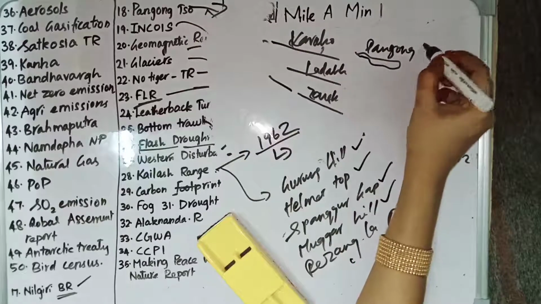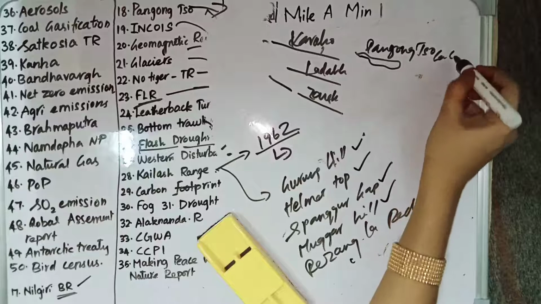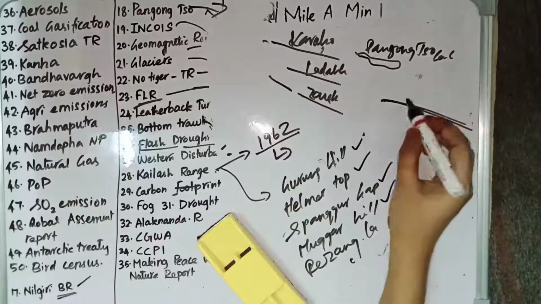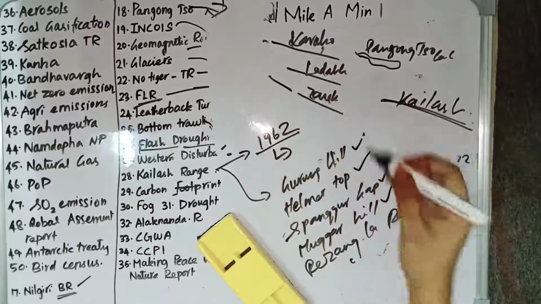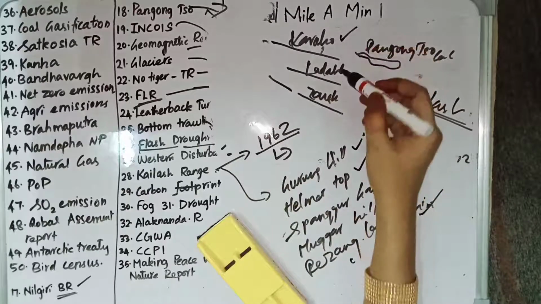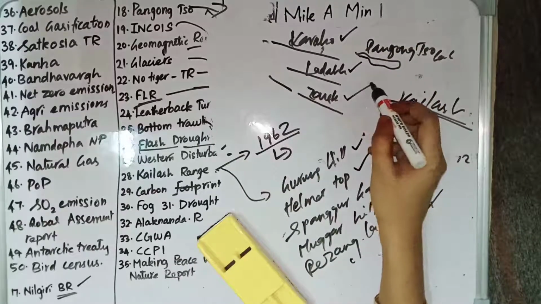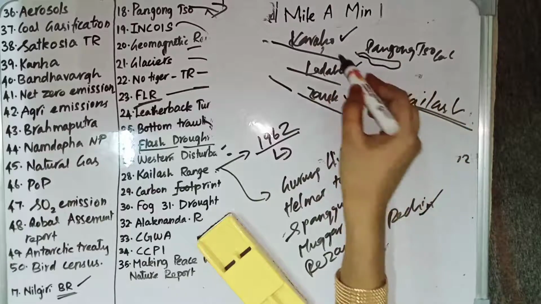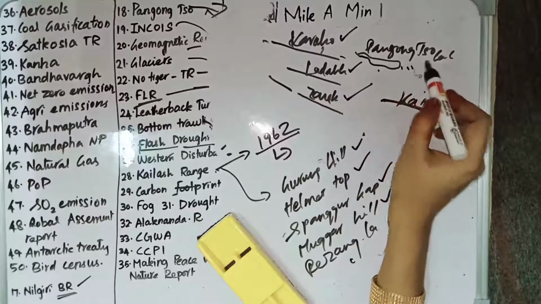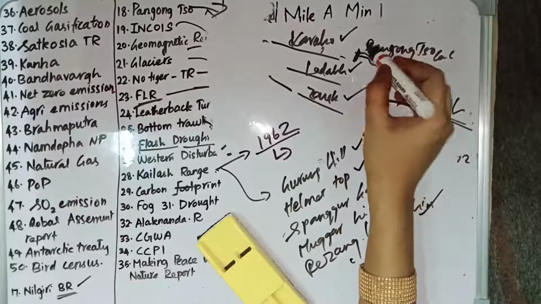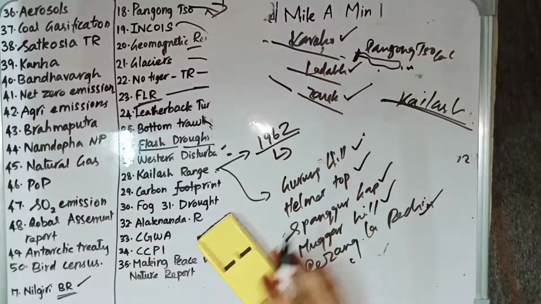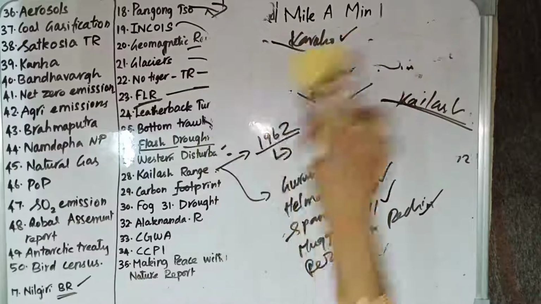And in this region only we have Kailash Range. So first we have Karakoram range, below that we have Ladakh range, and the Zanskar range below the Ladakh range, and here Pangong Lake in this region. On the northern side of Pangong Lake, after that only we have Karakoram range. So this is how it is.